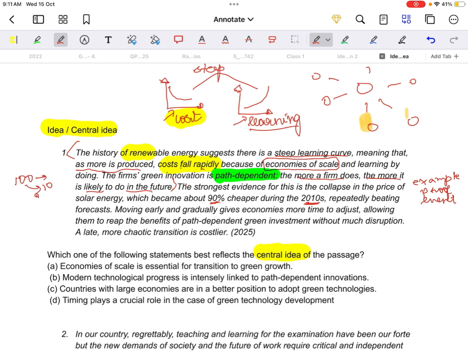So how much was the drop? 90% drop. We're talking about the steep curve, right? Price here was 100. Price now is just 10 rupees. Repeatedly beating the forecast. Moving early and gradually. So he talked about path dependency here, right? He's talking about the first path here. What is the first path? Path 1 is moving early and gradually.